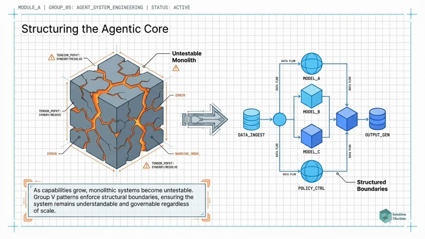Group 5. Agent System Engineering Patterns. These patterns govern the design, architecture, testing, and governance of the skill and agent system itself. Not what the agent does with external systems, but how the system the agent operates within is structured. The central tensions in this group are between scale, more agents, more skills, more capability, and coherence. The system remains understandable, testable, and governable as it grows.